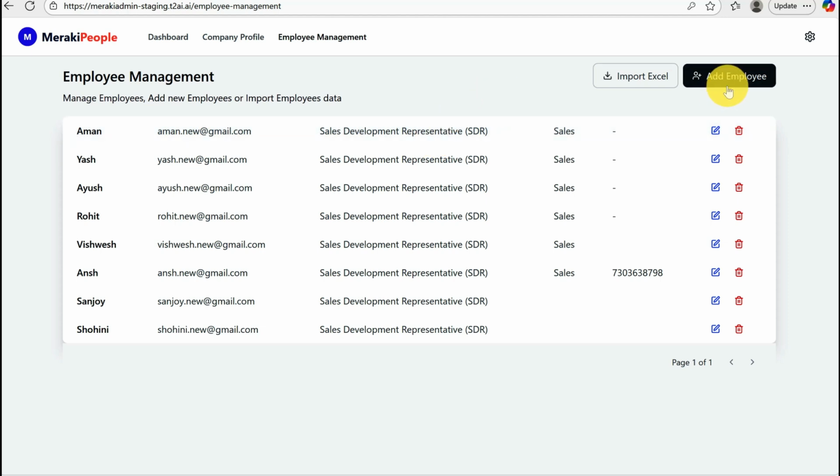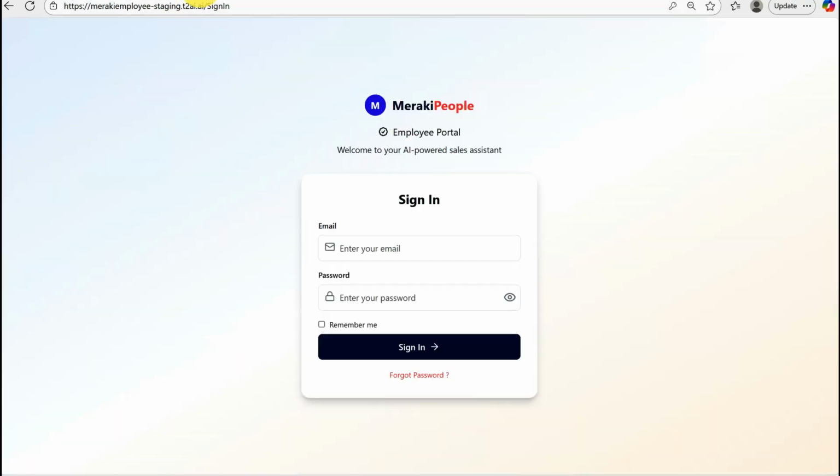You onboard the employees. You can add them in bulk or singly. So these are some of the employees that we have onboarded. And once you onboard the employee, obviously they will get an email with the login credentials and the link to the Meraki People Employee Portal. And this is where we're going to go next.